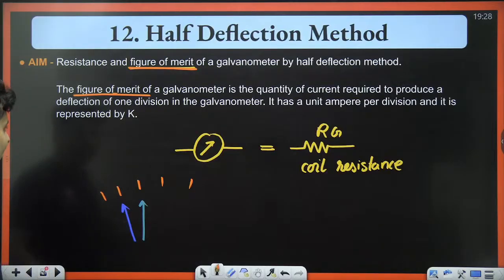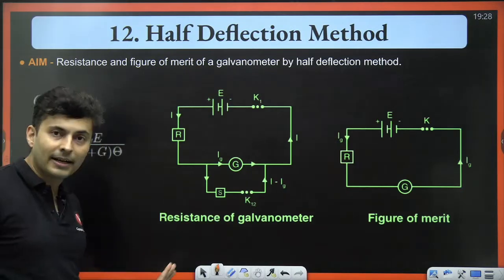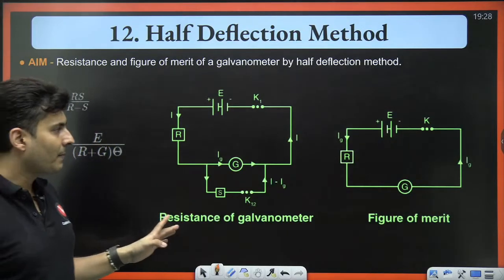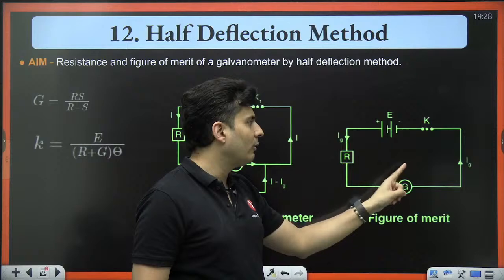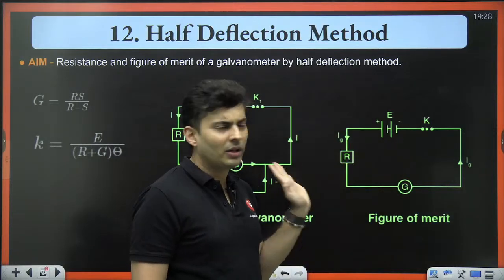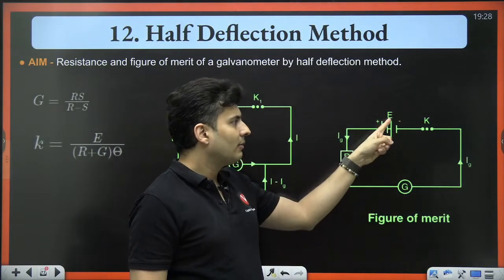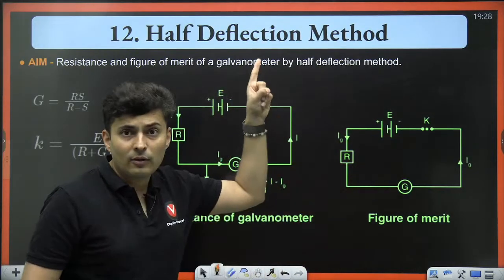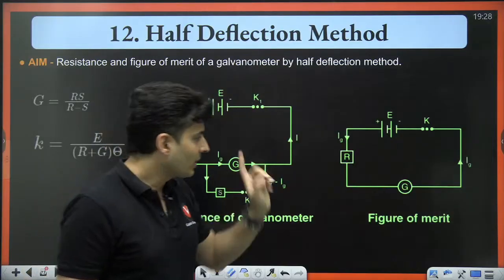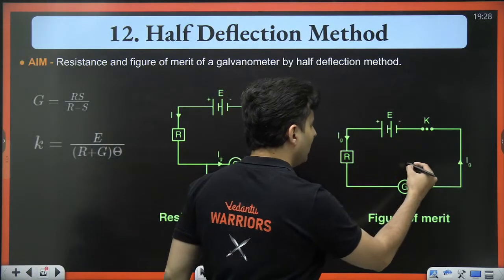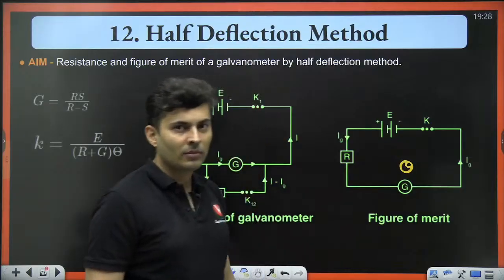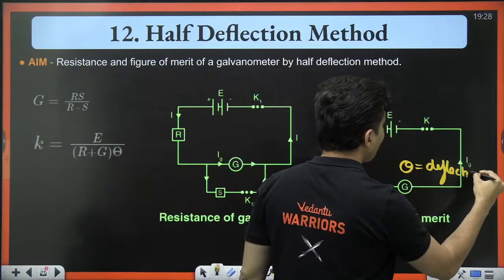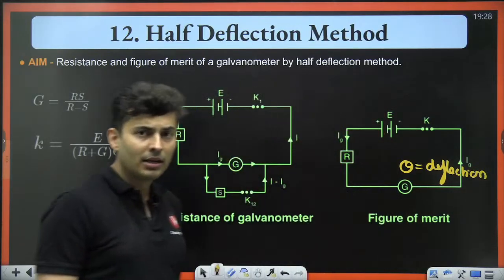Now, in order to find that, let me explain the setup. First, you have one galvanometer connected to the battery with some small resistance. Can you see that? Battery is there, some resistance is there, galvanometer is there. The galvanometer will show some deflection. You note down the deflection. This theta is your deflection. Everybody with me?